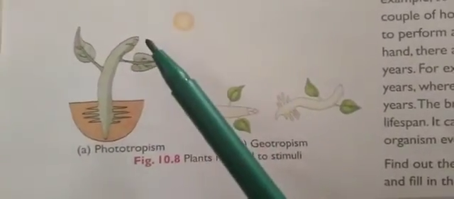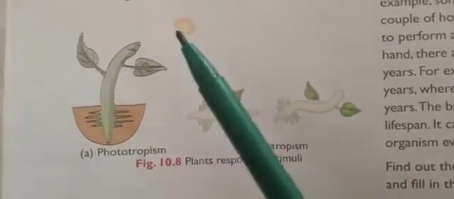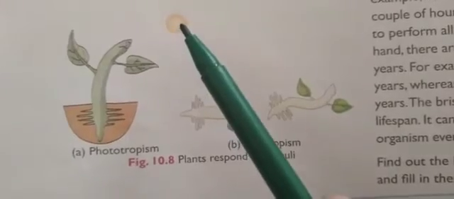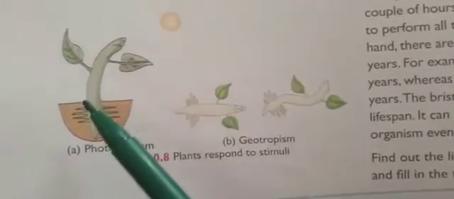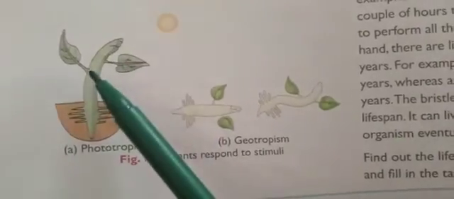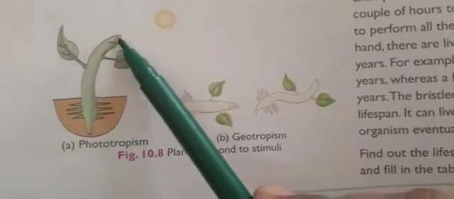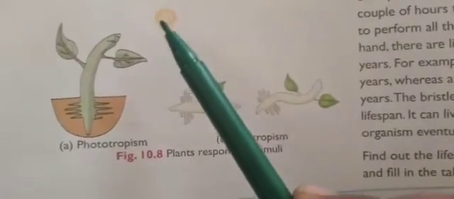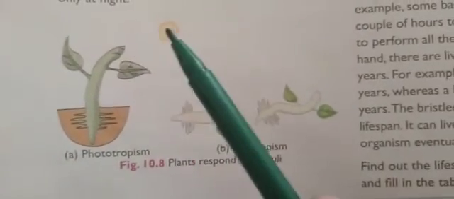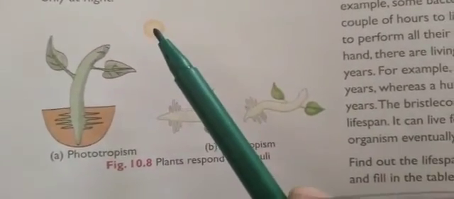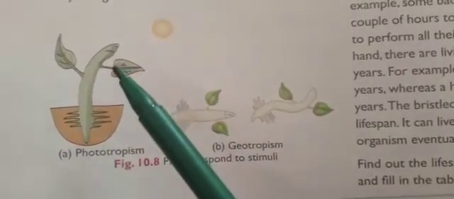So towards the light source. So this movement of plant is called as phototropism. Photo means light. So the light which is coming from the sun, that is the source of light, and the plant is responding to it by bending its stem. So here you can see the stem is bent towards the light source. So it means here the plant is responding to the heat. So heat or light. Okay. So this is called as phototropism.